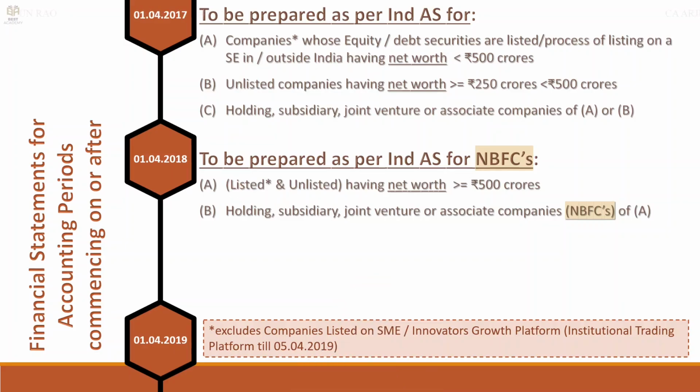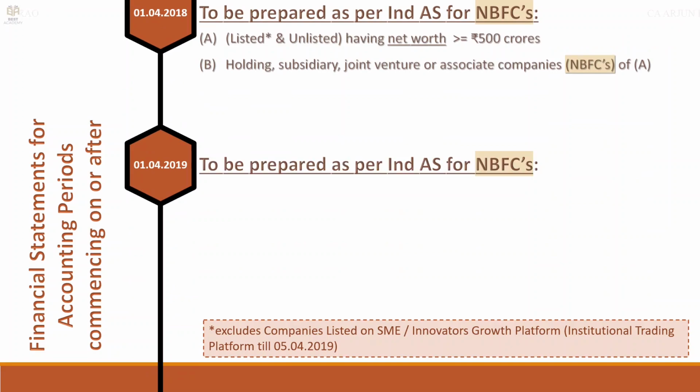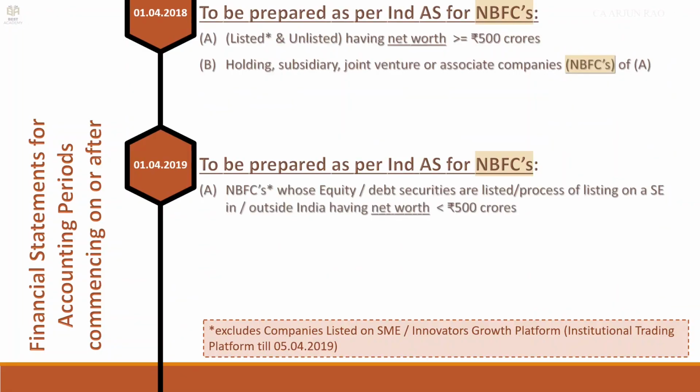So, the next date is 1/4/2019. This is also for NBFCs which are listed with net worth less than 500 crores. That means all listed NBFCs with less than 500 crores should follow Ind AS for the accounting year 1/4/19 to 31/3/20 and later.